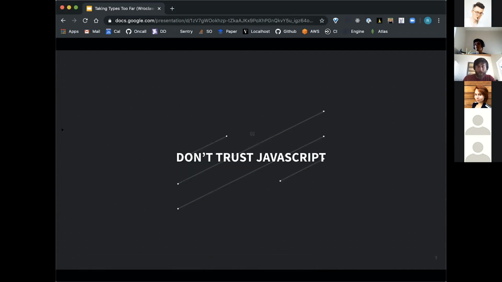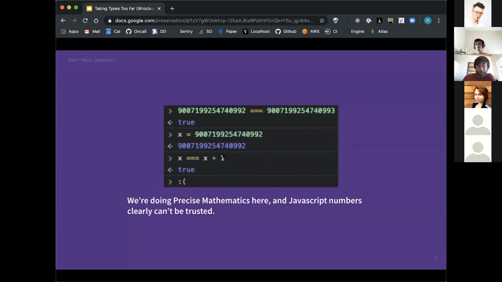So first, why shouldn't we trust JavaScript? Well, as everybody knows, JavaScript numbers can't be trusted. As we were discussing earlier, if we ran fast-check on JavaScript triple equals, we would see that it is indeed not correct. Honestly, JavaScript can't be trusted in general. You never know when something might break. We're doing precise mathematics here, and JavaScript numbers clearly can't be trusted. What I'm saying is, trust yourself, don't trust the ECMA committee.